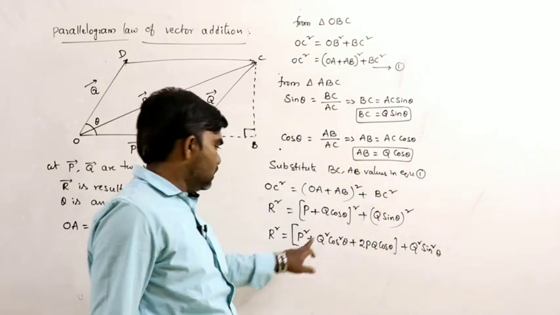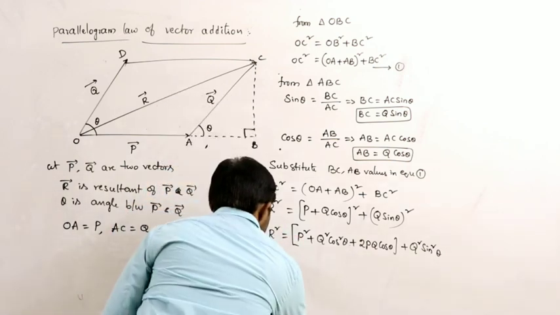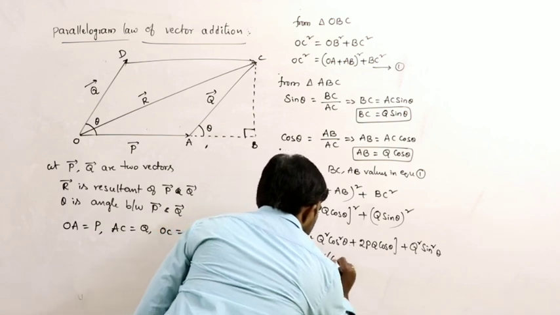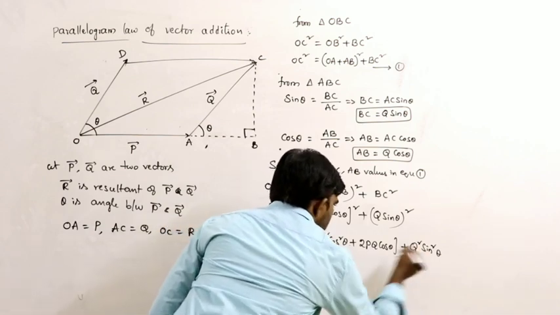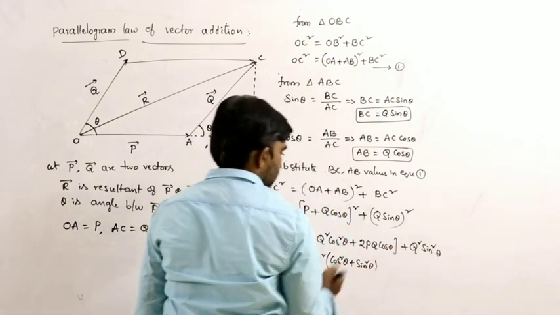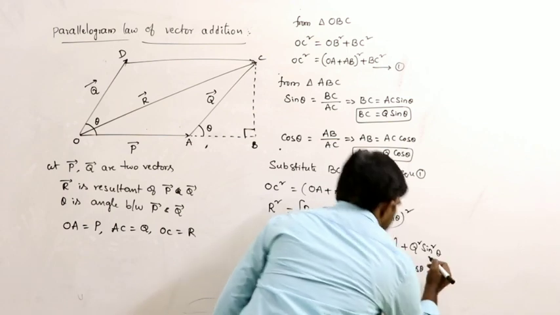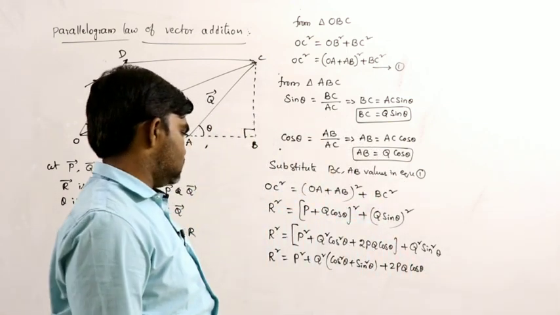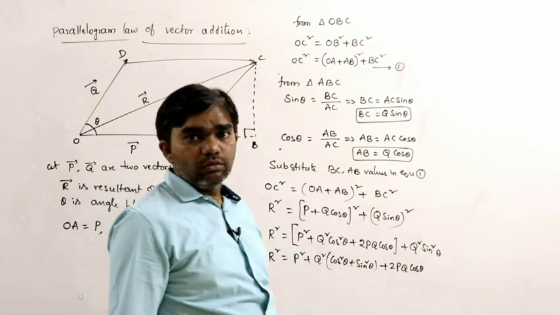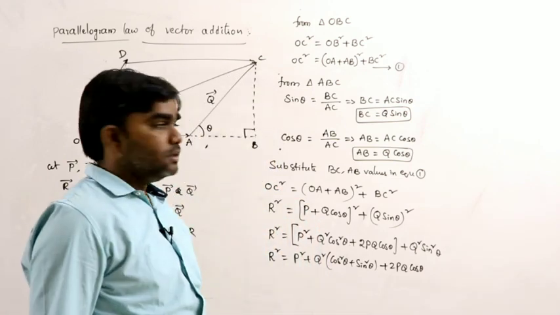So R square can be written as P square plus Q square common, cos square theta plus sin square theta, plus 2PQ cos theta. So this is R square equals P square plus Q square plus 2PQ cos theta. So from this, what can we write?